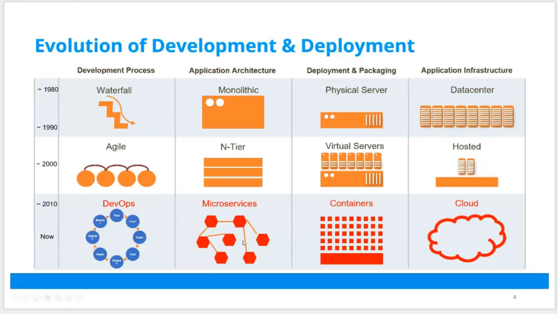You see applications are broken down from N-tier or monolithic applications into smaller, functionality-wise applications deployed as microservices. And these microservices run on top of containers managed by Kubernetes or tools like Kubernetes. And the infrastructure has gone to the cloud. So what you should be learning in today's world is containers, Kubernetes, and cloud, and maybe a little bit of DevOps. We'll talk about all these things in today's session.